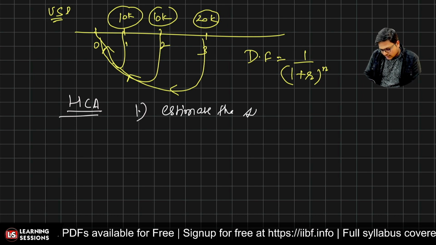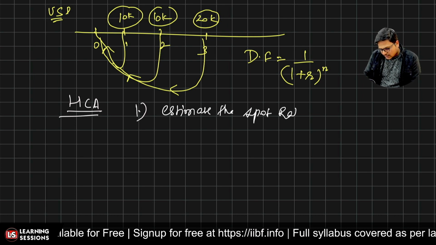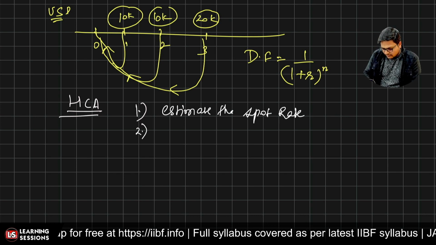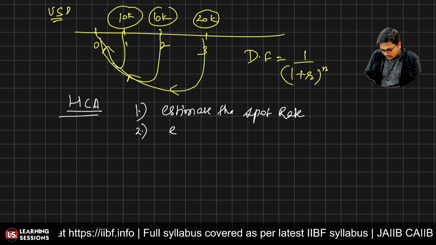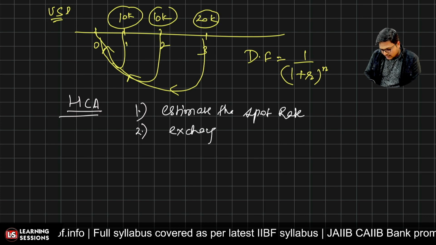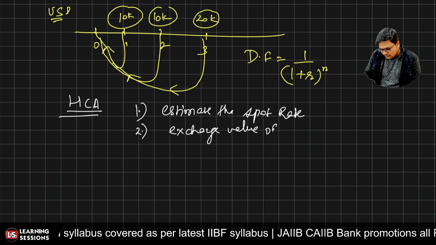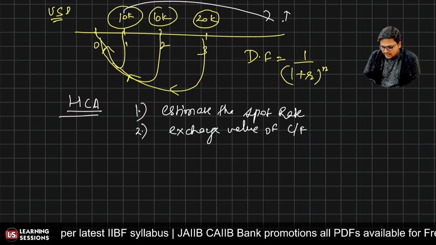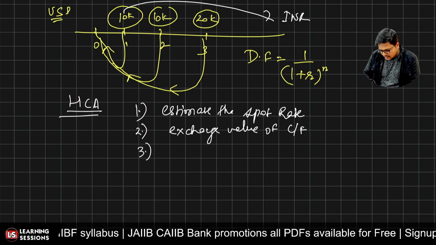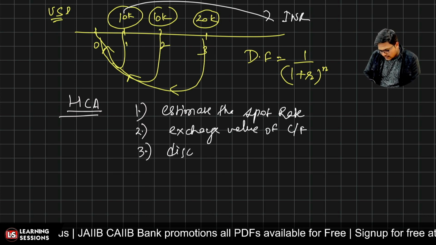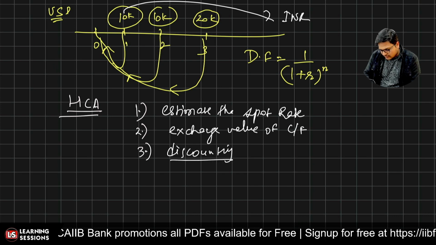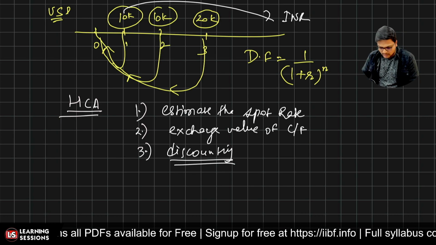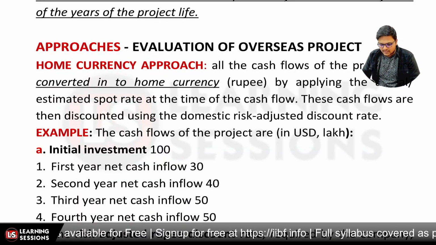Estimate the spot rate. Whenever the cash flows occur, we have to estimate the spot rate. Once we have calculated the spot rate, we will be calculating the exchange value of these cash flows. So we will be converting these cash flows into INR, that is the home currency. And the third step is that we will be discounting these cash flows so as to calculate the NPV or the IRR. So that is the terminology and the method that we need to use.